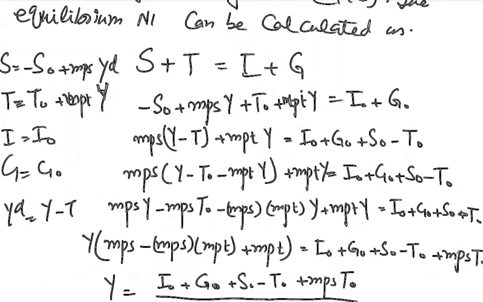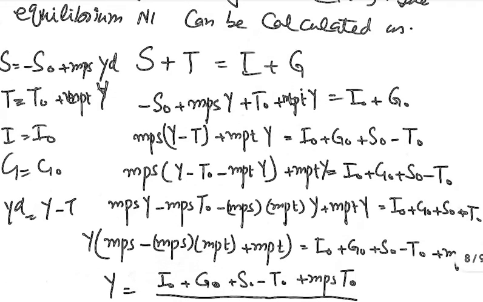So T is equal to T naught, that is autonomous taxes, plus MPT, marginal propensity to tax, into Y. So here we see that taxes are a positive function of the national income. And again, we have assumed that I is equal to I naught, that is autonomous investment, and G is equal to G naught, that is autonomous government expenditure.